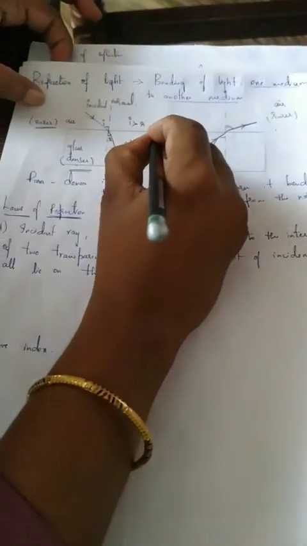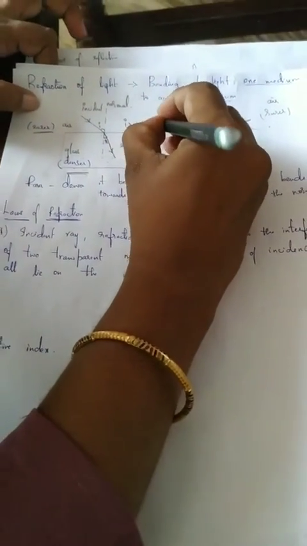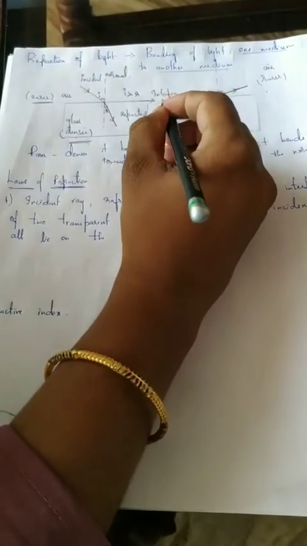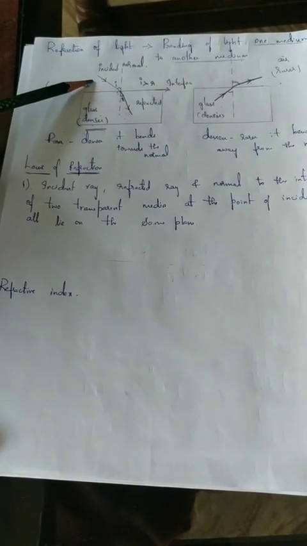Here, this is the interface. So this is the interface, okay? So the incident ray, refracted ray, and normal to the interface. This is the interface of two transparent media. Air is transparent, glass is transparent. I think you know it very well.